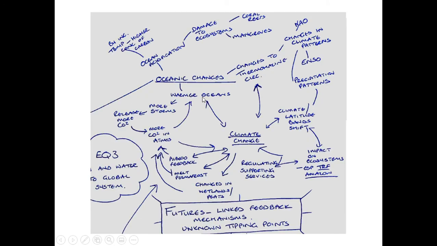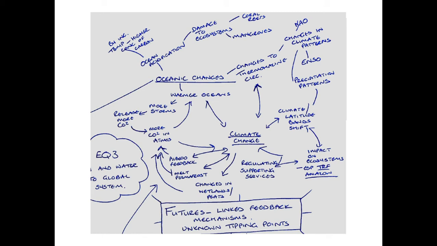There are also oceanic changes as well, which again we've already covered to some degree. Increasing ocean acidification because of the warmer oceans is leading to a high concentration of carbon. This is damaging ecosystems such as coral reefs and mangroves. Again, this will break down the food chains and net primary productivity, which will have an impact on the amount of carbon released into the atmosphere.